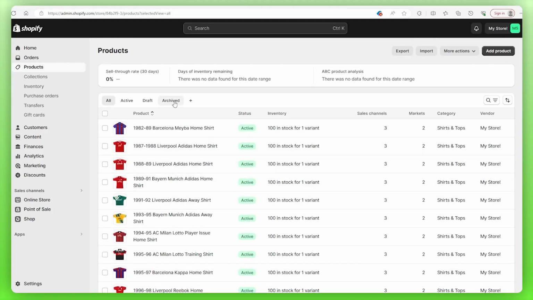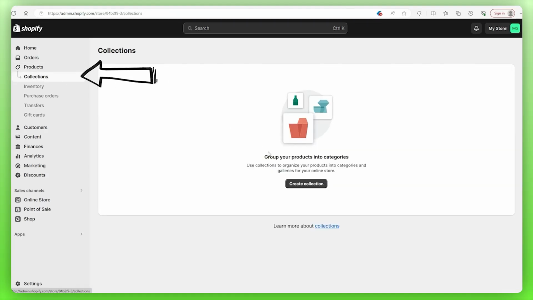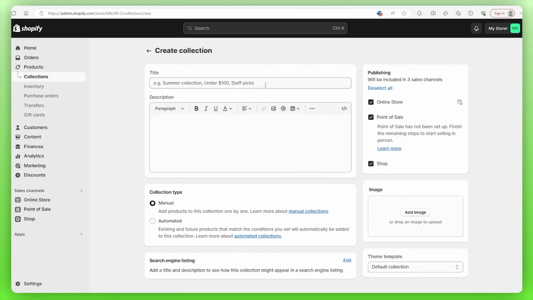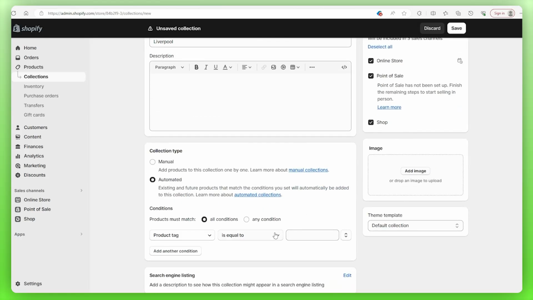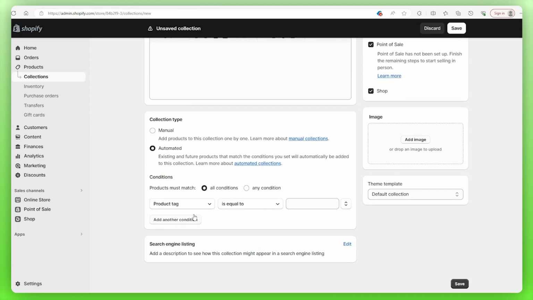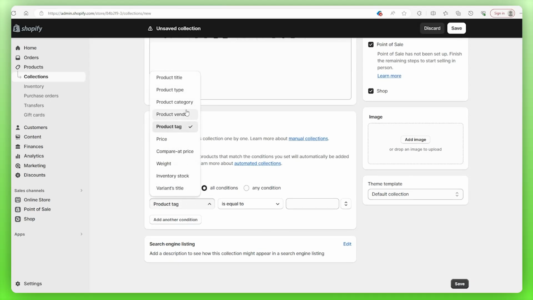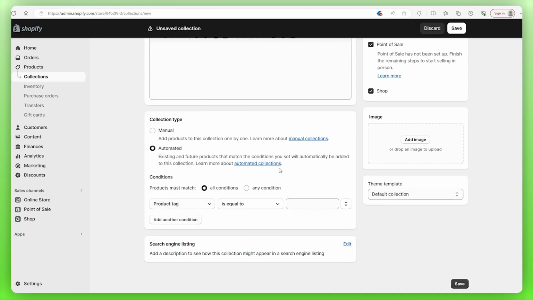Now we're ready to categorize them, so we're going to go one tab below and click on Collections. Then click on Create Collection right here, then we're taken to our next screen. Again, our title is first up. This time I'm going to put the name of a team, so we'll use Liverpool only. Now, I won't add a description because we don't need it, but for the collection type down here, you can set it to manual, so you place every item into a collection yourself, or automatic, so Shopify can automatically place items of a similar tag into their respective collections based on their values. We're not going to do that though because I want to show you how to do it myself.